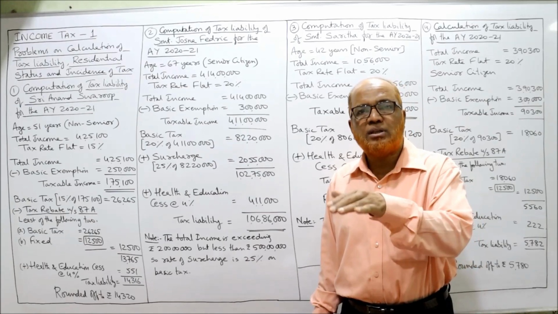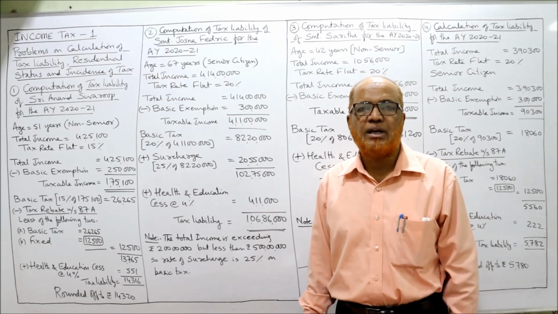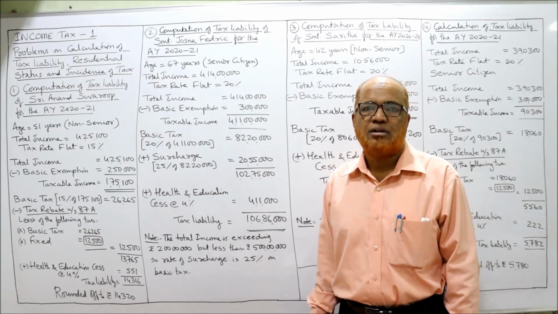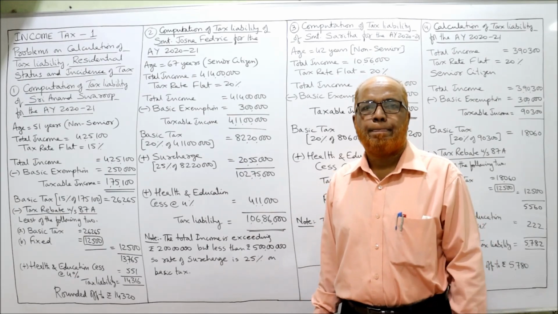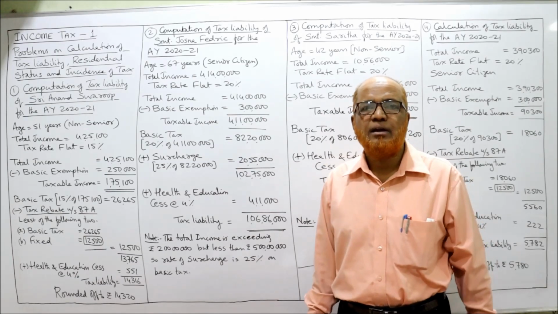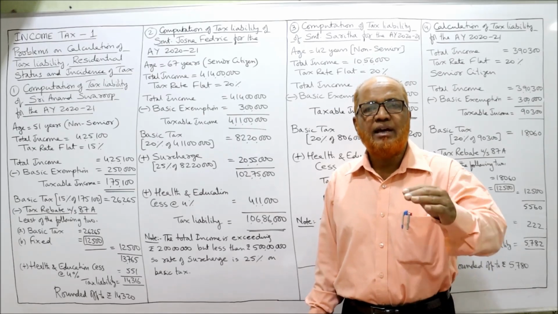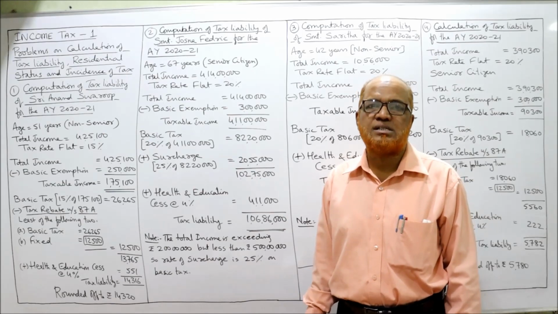If it is 1 crore or more but less than 2 crore, it is 15%. From 2 crore to less than 5 crore, it will be 25%. If the income is more than 5 crore, 37% is the surcharge.